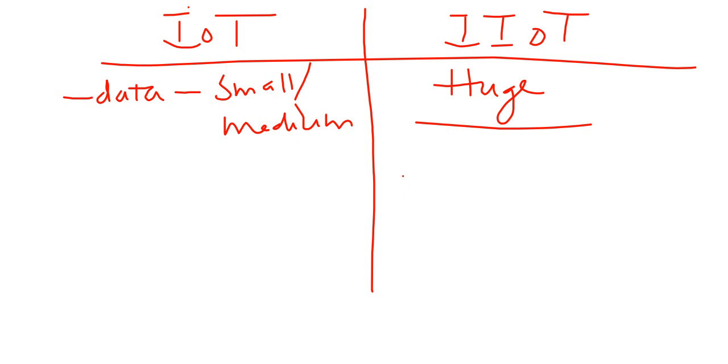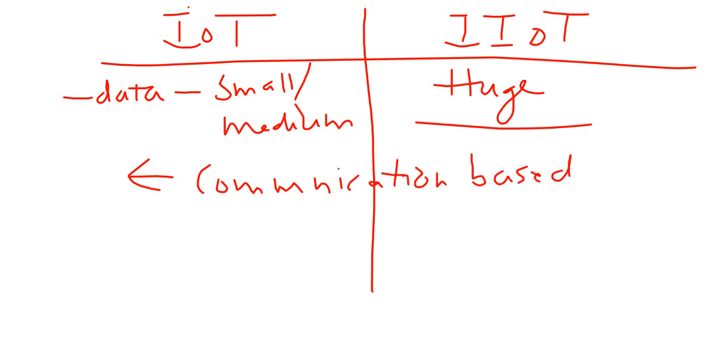Basically, both are communication based ecosystems only, but the way in which the communications take place is going to be different in conventional IoT as well as in industrial IoT, right?